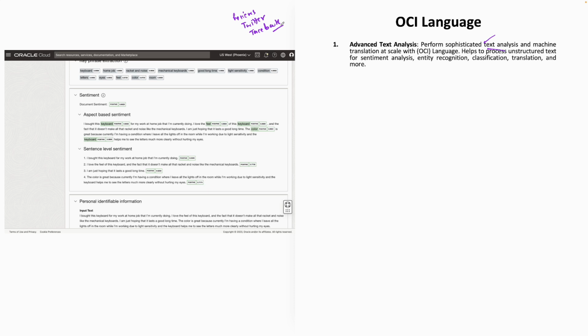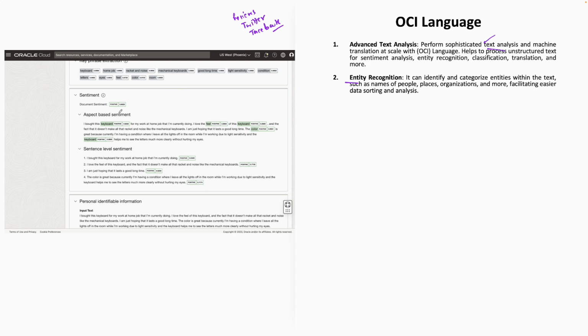It can detect languages. It even supports up to 100 languages, and it's based on unstructured text. It's not any relational text that you are giving it. We also say that it can perform entity recognition, so it can identify and categorize the entities within the text.